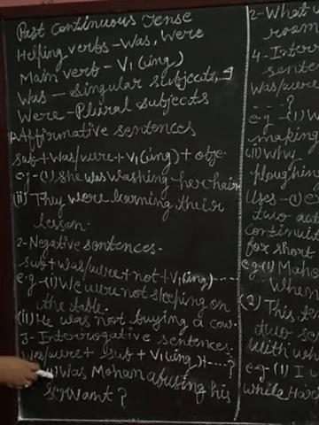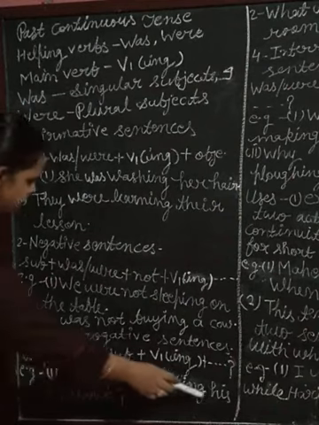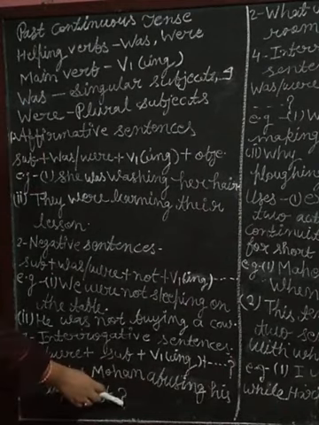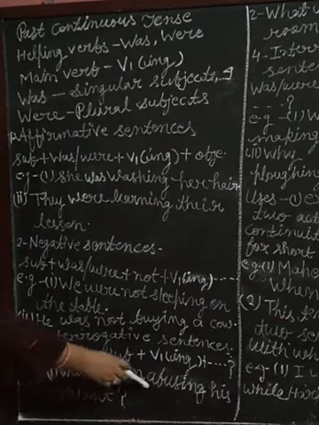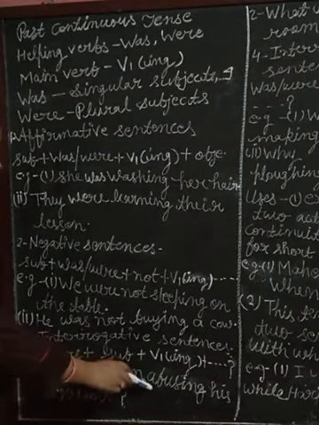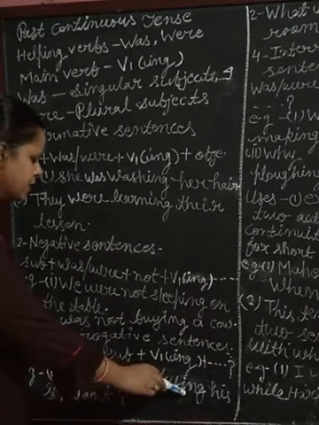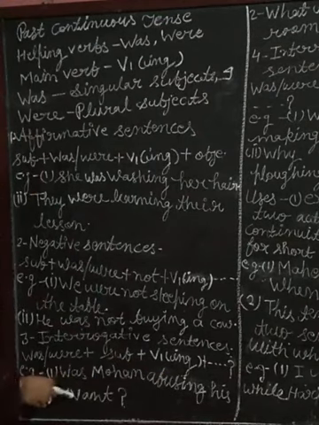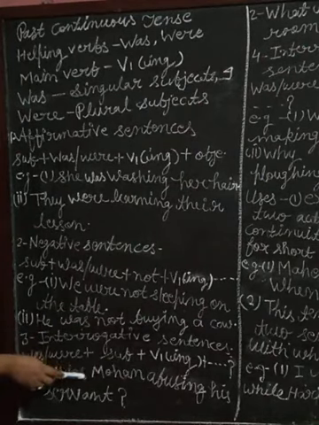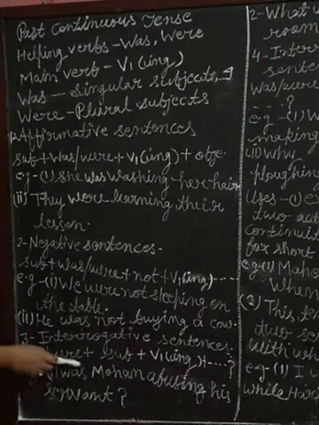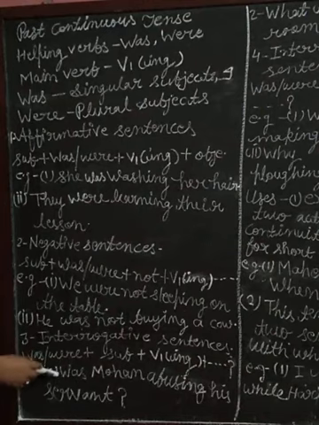First example is: Was Mohan abusing his servant? Was is a helping verb, Mohan is a subject, abusing is a verb first form with ing, his servant is the object. Okay students, Mohan is a singular subject, so we use the helping verb was here. This sentence is a yes and no type interrogative sentence.